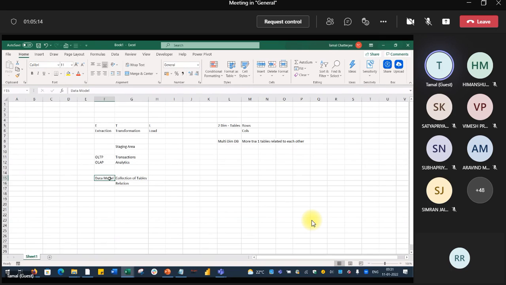It can be very, very complex, but we will not discuss those things. I can give you some examples. Suppose a municipal corporation, and you are doing data modeling.